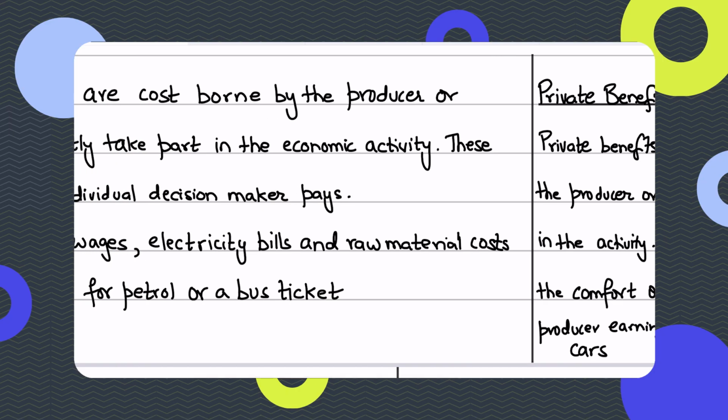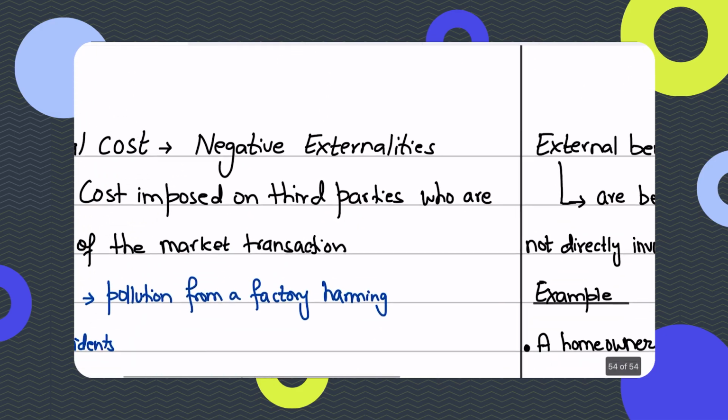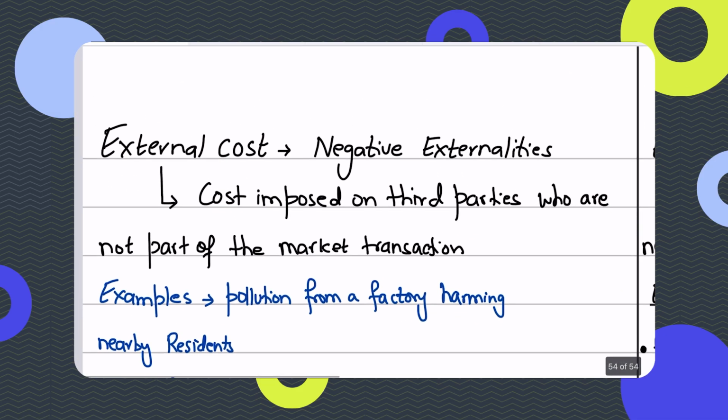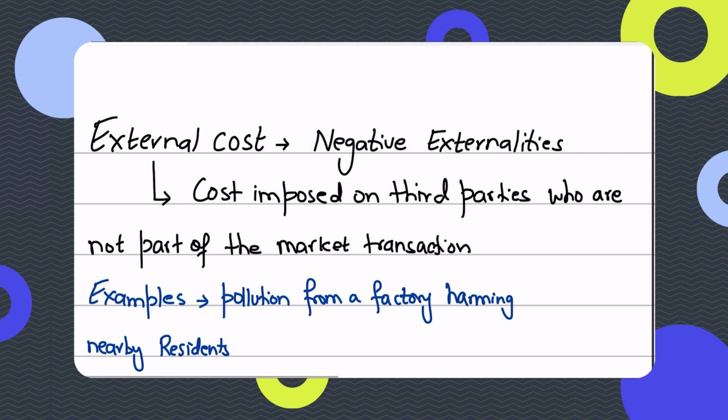Market is basically with buyers and sellers, the consumers and the producers. That's what market is, right? On the other hand, similarly, when we talk about private cost and private benefit, and this is the video on externality, so we're talking about external cost and external benefit. So we also need to understand what external costs and external benefits are, and together they make up the social costs and social benefits.